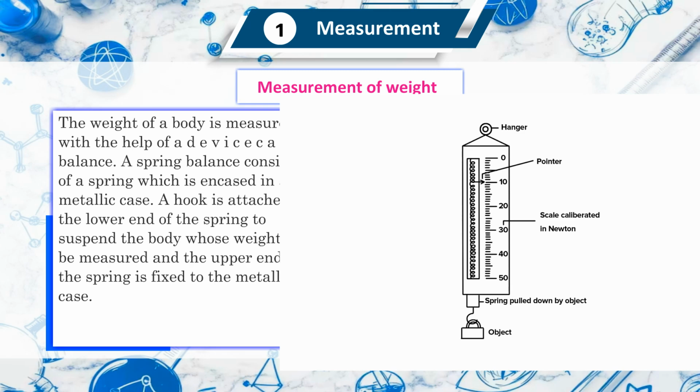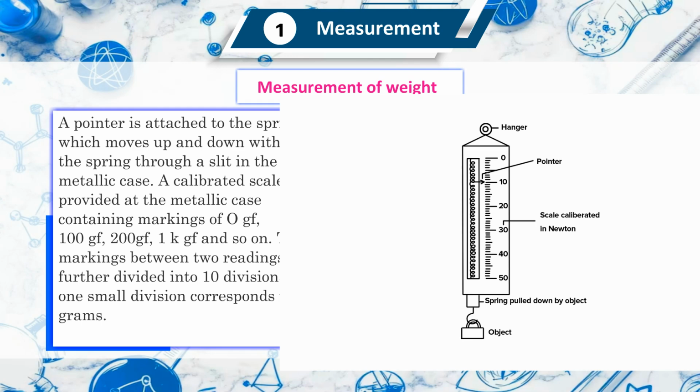The weight of a body is measured with the help of a device called spring balance. A spring balance consists of a spring which is encased in a metallic case. A hook is attached to the lower end of the spring to suspend the body whose weight is to be measured, and the upper end of the spring is fixed to the metallic case. A pointer is attached to the spring which moves up and down with the spring through a slit in the metallic case. A calibrated scale is provided on the metallic case containing markings of 0 gf, 100 gf, 200 gf, 1 kgf, and so on.